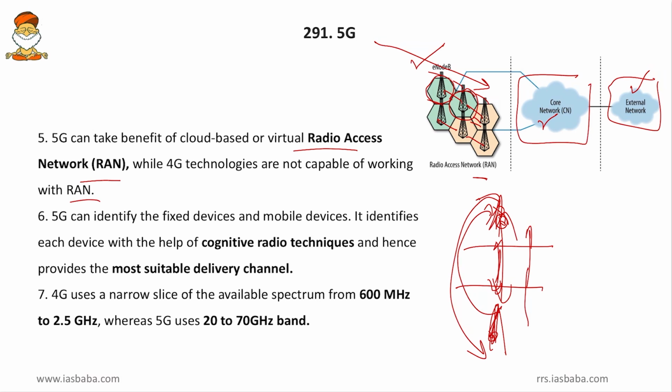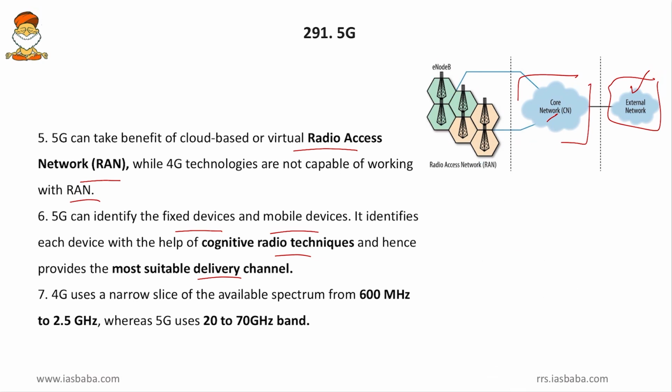And then 5G can identify fixed devices and mobile devices. It identifies each device with the help of cognitive radio techniques and hence provides the most suitable delivery channel. So friends, this is similar to the previous discussion in the virtual RAN. But now consider you are roaming around these towers.